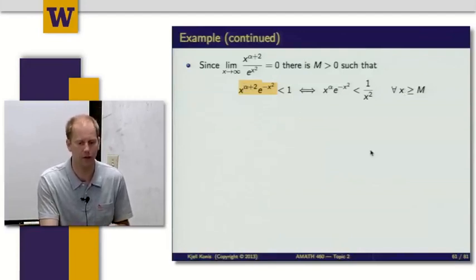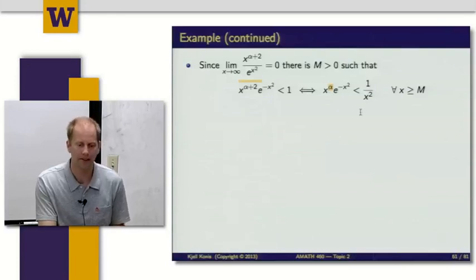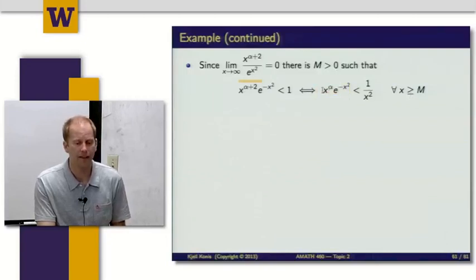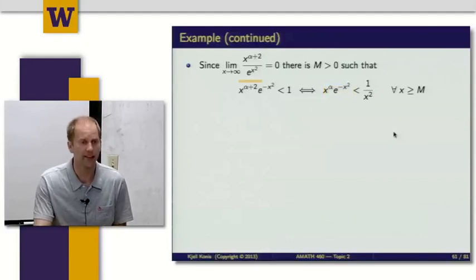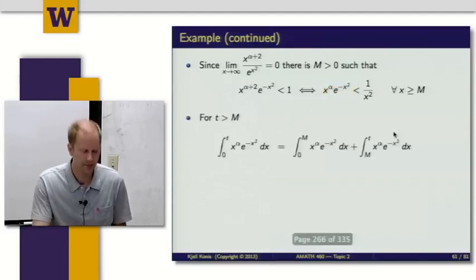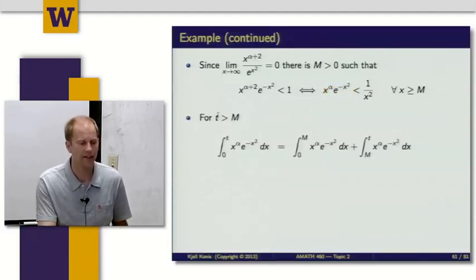So I'm going to divide by x twice. So my alpha over 2 becomes an alpha, and my 1 becomes a 1 over x squared. The important thing that I've done here is I've taken the integrand and bounded it by 1 over x squared. So that means for every value of x greater than m, this thing is going to be less than 1 over x squared.